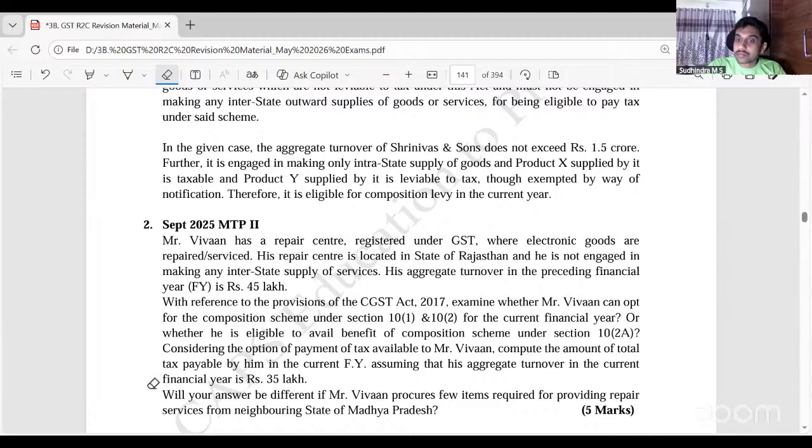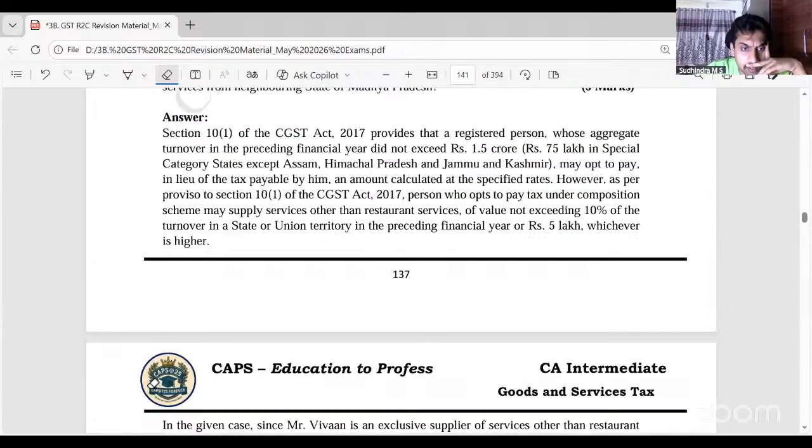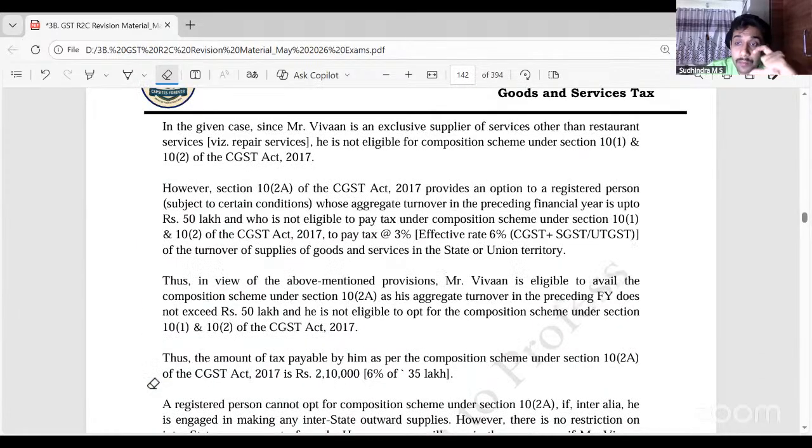No, sir. Only outward supply interstate is prohibited. Inward supply is allowed. Correct? Yes, sir. That is what we have to answer here. So stepwise we have to answer there because there were multiple questions.